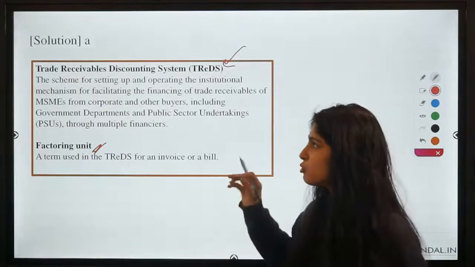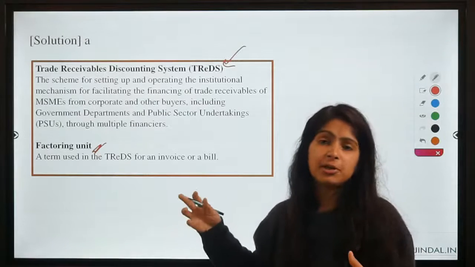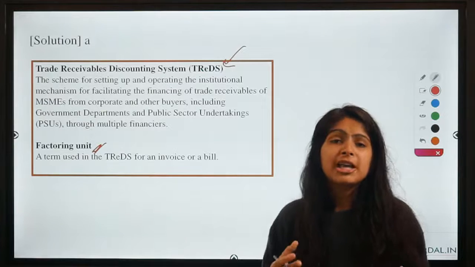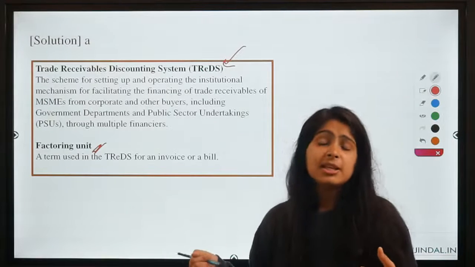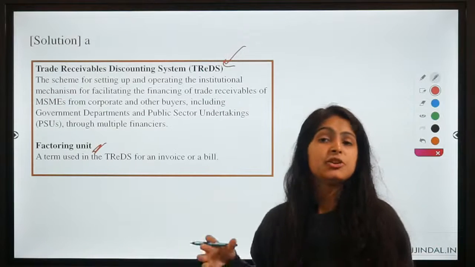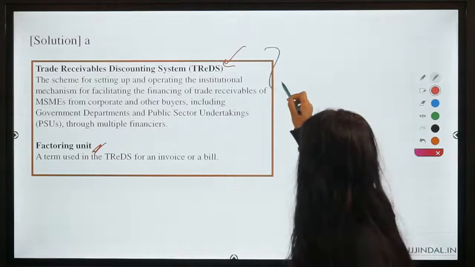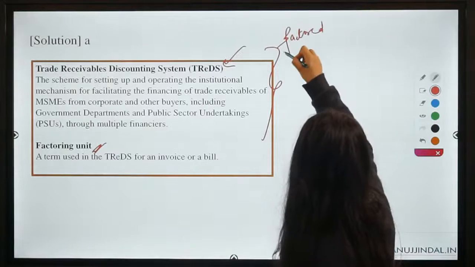So what does this question say? If any bank is funding this sort of scheme or allowing MSMEs to avail the benefit of this scheme, then this is also eligible for the CRR exemption. They can reduce the amount factored under this scheme from the CRR requirement.